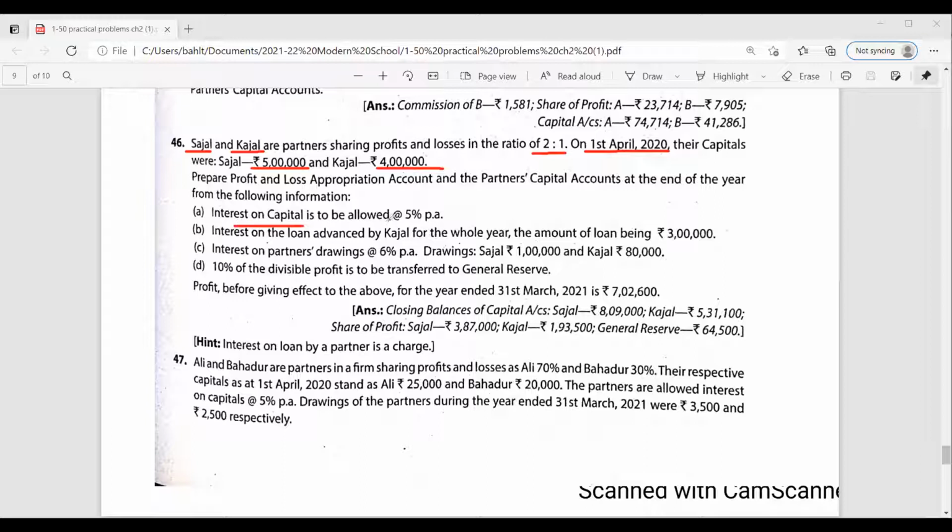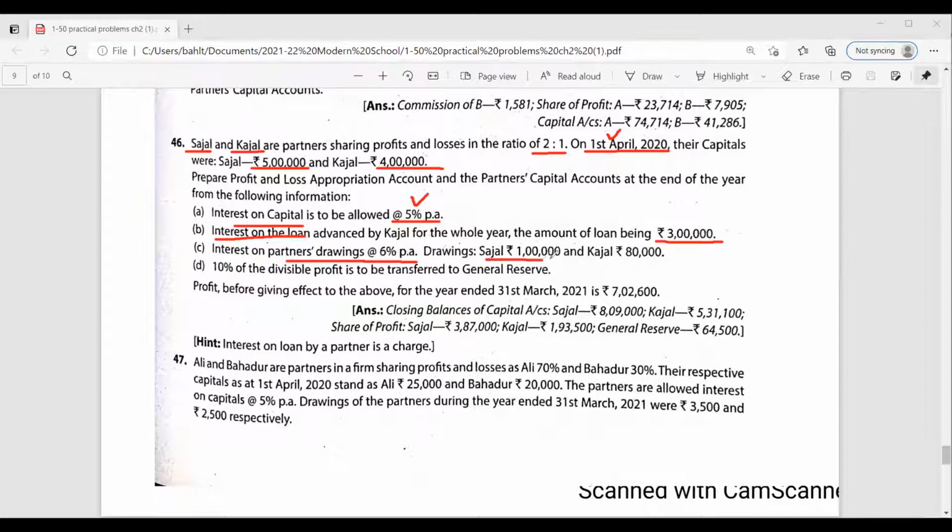Interest on capital to be given to the partners at the rate of 5% per annum. अब आप देखिए बेटा, क्वेश्चन में ओपनिंग कैपिटल दी हुई है और हम इंटरेस्ट ऑन कैपिटल कैलकुलेट करेंगे at the rate of 5% per annum. Interest on loan advanced by Kajal for the whole year, the amount of loan being 3 lakh. Interest on partners drawing at the rate of 6% per annum.